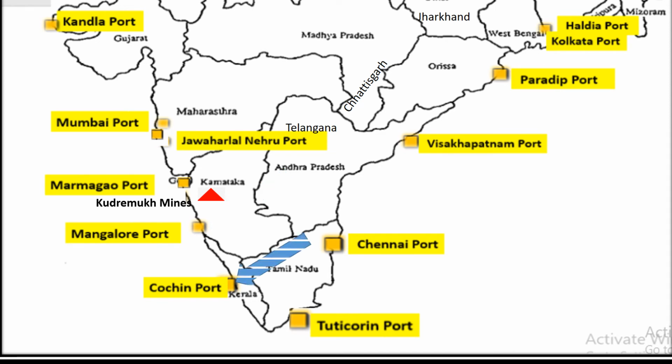Last major port on the west coast of India is Kochi Port. It is also known as Cochin Port. It is located in a state Kerala. It was established in 1928. It has a natural harbour.